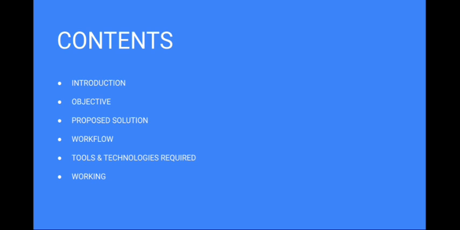Introduction. With the rise of development in the industries, companies are working to solve real world problems in a very efficient manner. Most companies are working in the domain of deep learning and machine learning to solve problems efficiently as well as provide better output.